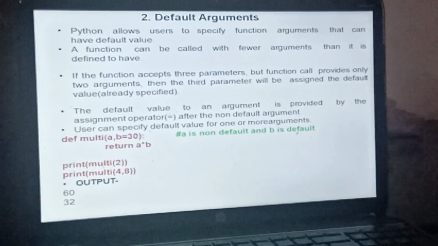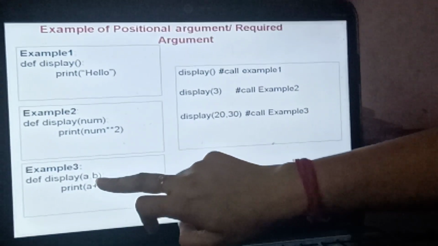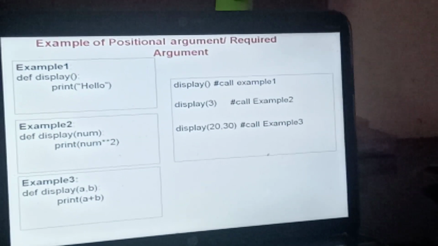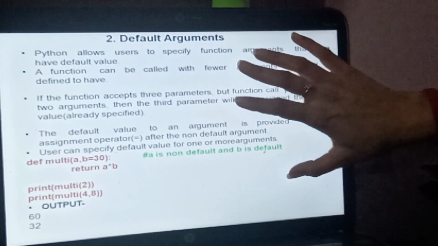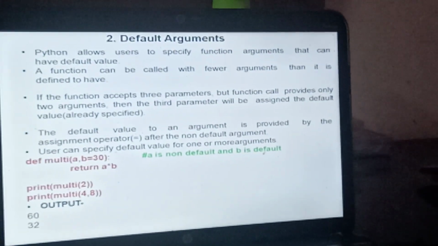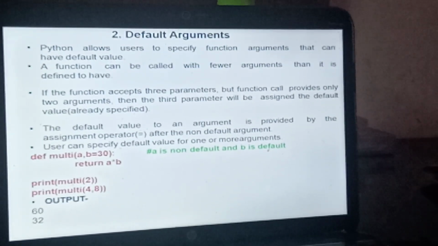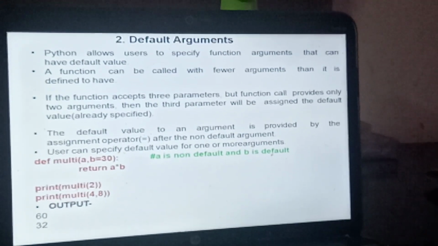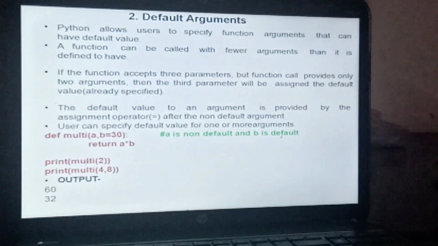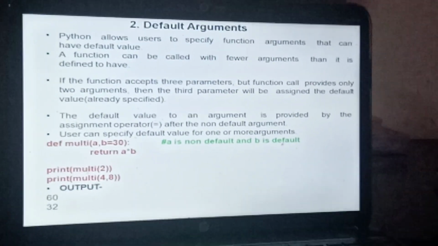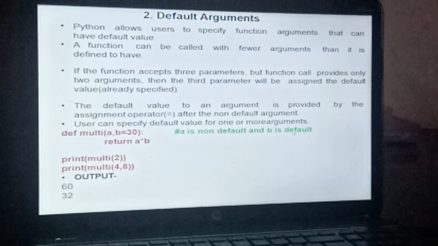See, in this example, suppose I forgot to mention the value of b here, so it is going to give an error. To overcome this flaw, we have introduced default arguments. Default arguments allow the user to specify function arguments that can have a default value. At the time of definition of the function, I can give the variable a value, which is known as the default value. So if I forget to give that value at the time of function call, it is going to take the default value which I have defined at the time of function definition.